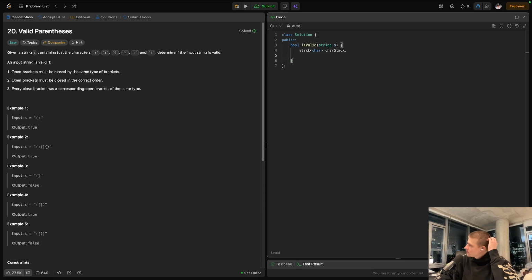We also want to be able to look up. So for this problem, when we code it, we're going to run into this pattern where we have to check for matching braces. So I'm just going to put the braces into a map to keep track of them. I'm going to use an unordered map, and this will just be constant space. So we're not technically using any extra space that scales badly. This is just to help the code look a little bit cleaner. So we're going to have this map. Let's initialize it in place.